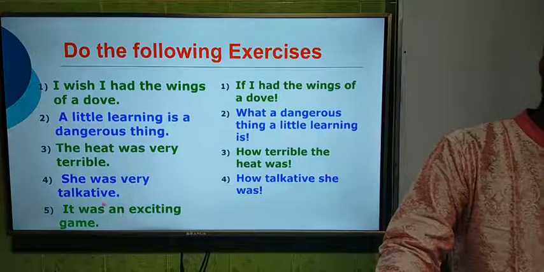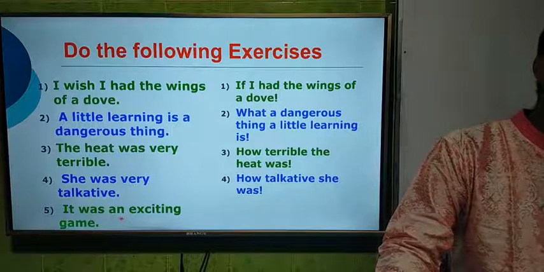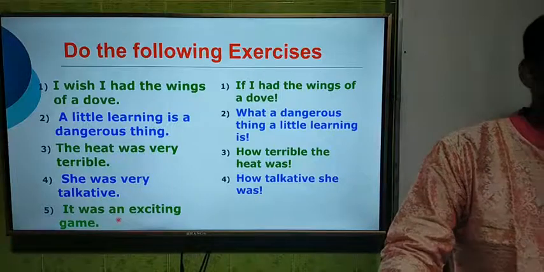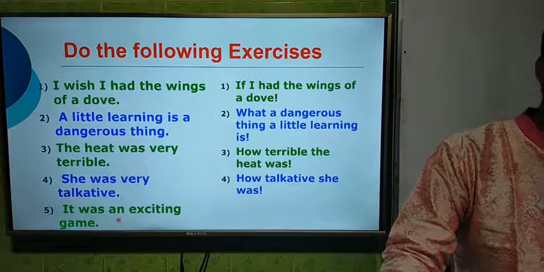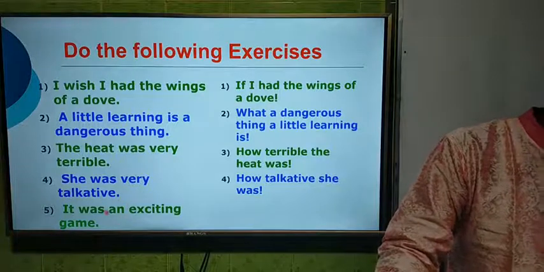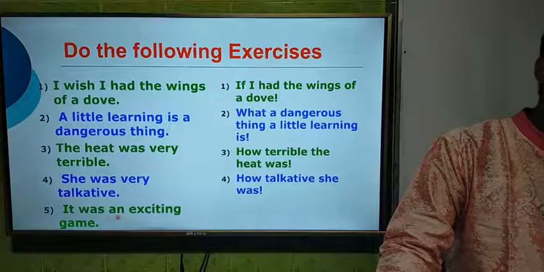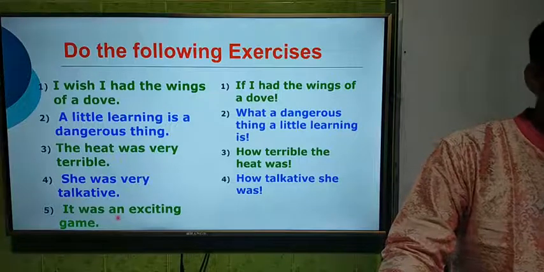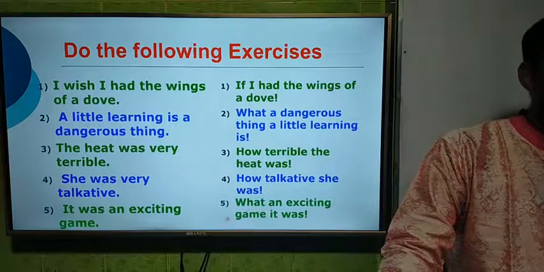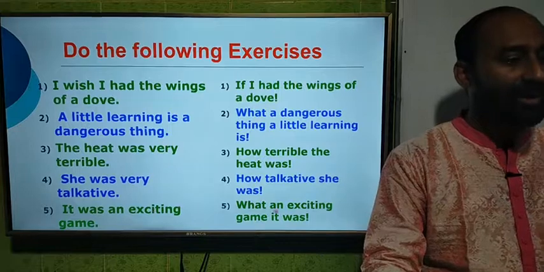And here we get the article an, so we have to start this sentence with what, and we cannot use how here because there is an article an. If we get an article a or an, we have to start this sentence with what. So answer will be what an exciting game it was. What an exciting game it was.